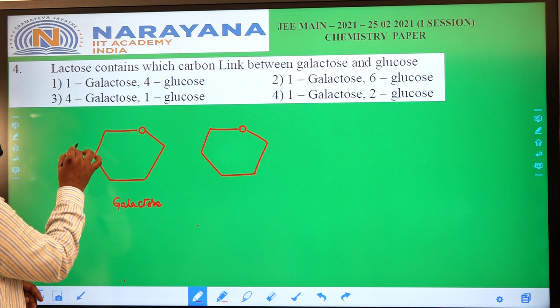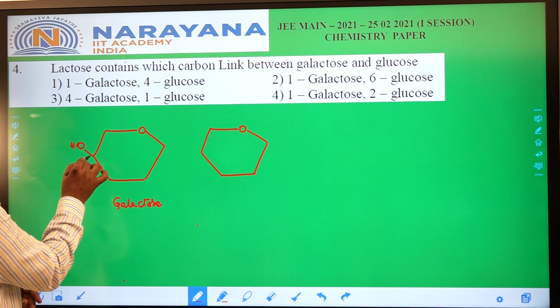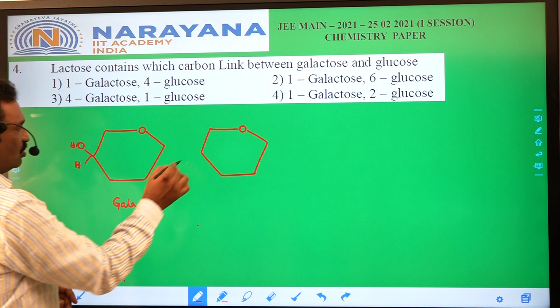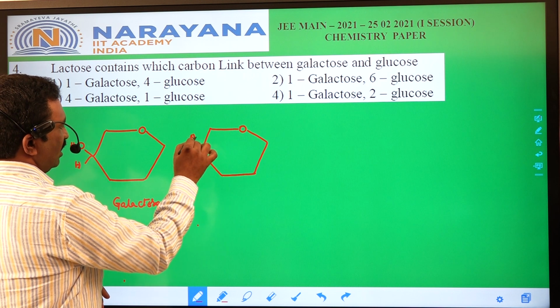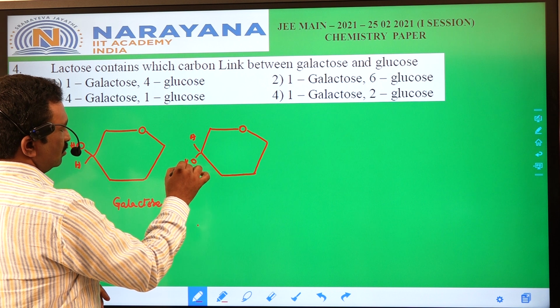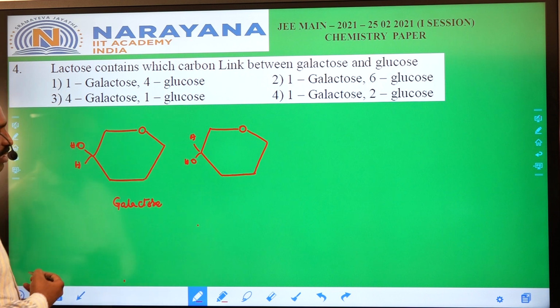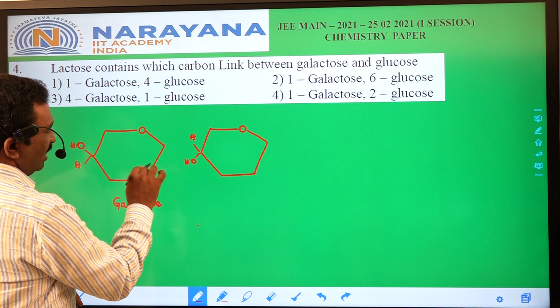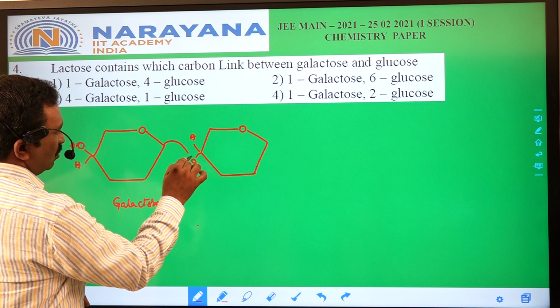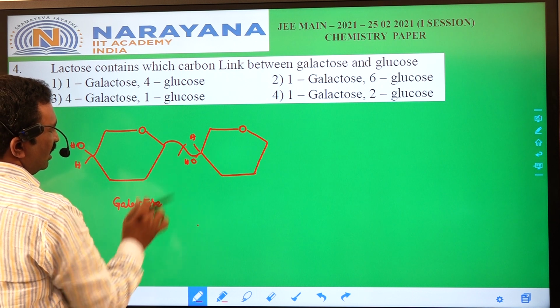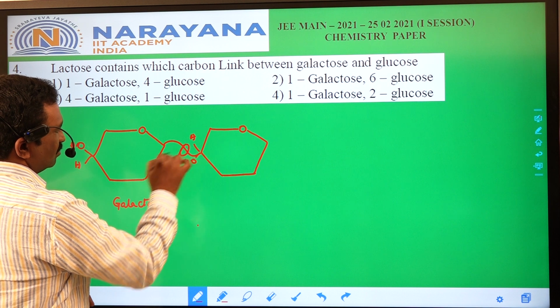Here galactose has OH like this, whereas in glucose the OH is present like this. Now the first carbon, there is a bond between galactose and glucose with the help of oxygen here.